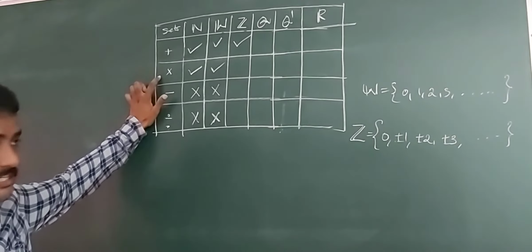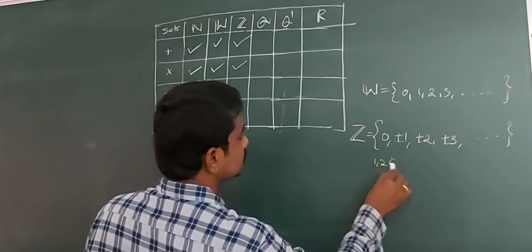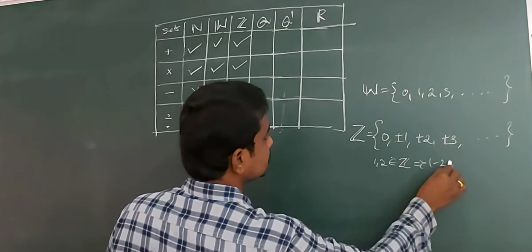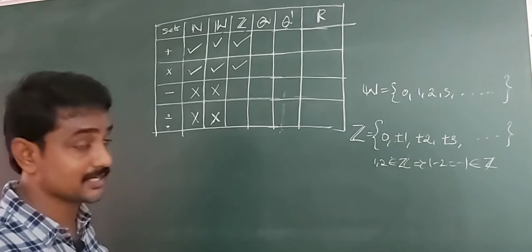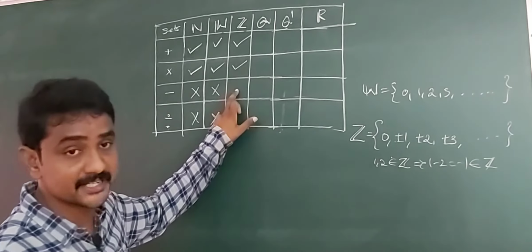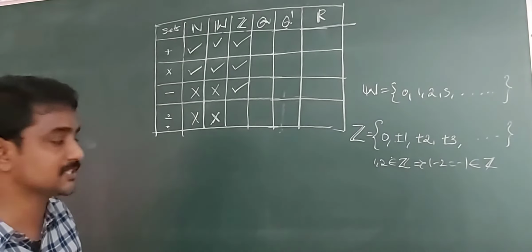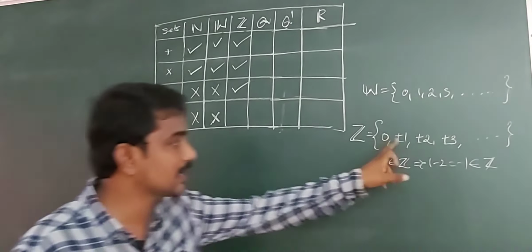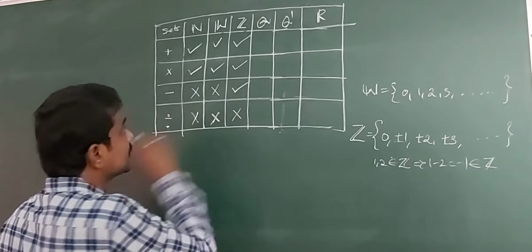Next, multiplication. Multiplication is also a binary operation on Z. The product of any two integers is again an integer. Next, subtraction. Subtraction is also a binary operation. For example, 1, 2 belong to Z, that implies 1 minus 2 is equal to minus 1, and minus 1 belongs to Z. Z contains negative values and positive values, so subtraction is a binary operation on Z. Next, division. Division is not a binary operation on Z because if we take 1, 2, then 1 by 2 does not belong to Z. So, division is not a binary operation on Z.